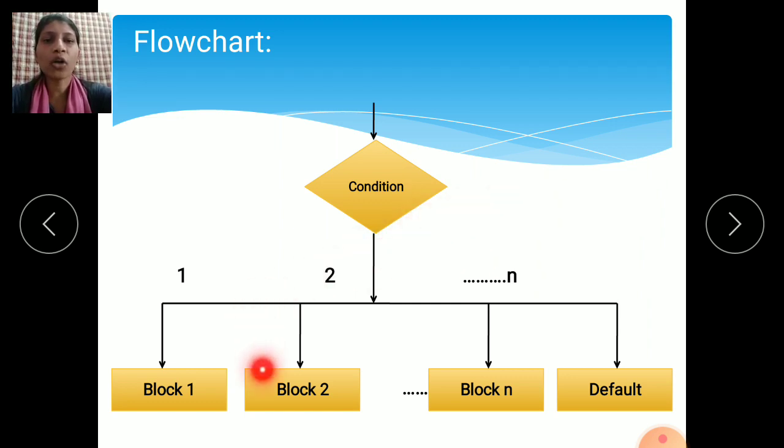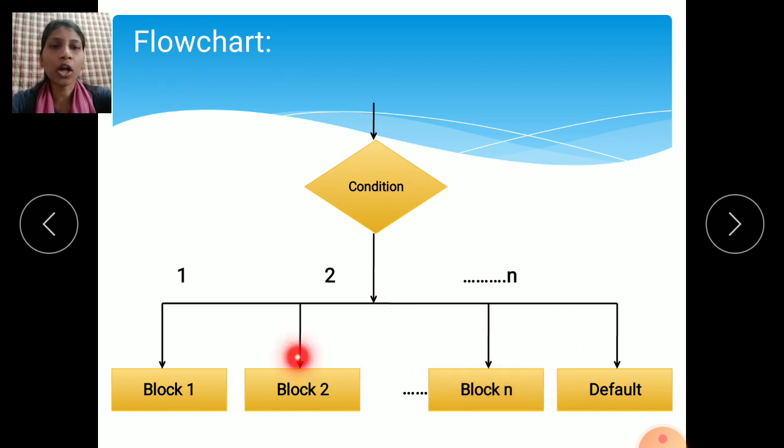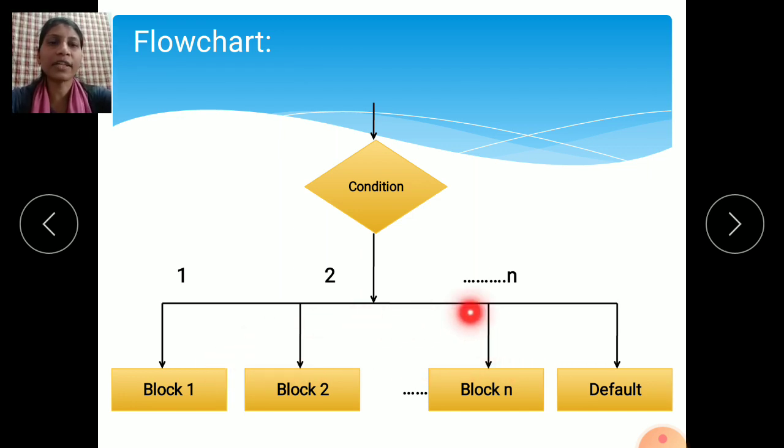See here, block 1. In this switch statement, we will use different blocks, a number of blocks. If the first block is true, whatever statements you have written in block 1 will execute. If block 1 is false, it checks block 2. If it is true, it will work. If it is false, it comes to the next block. Like this up to n, it will check block n. If all n blocks you have written are false, then whatever statements you have written in the default part will execute.